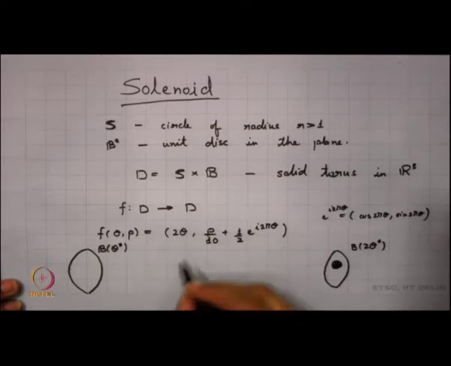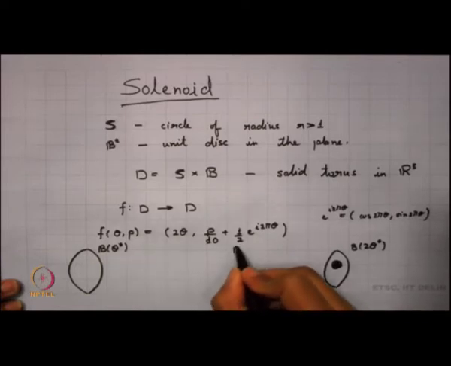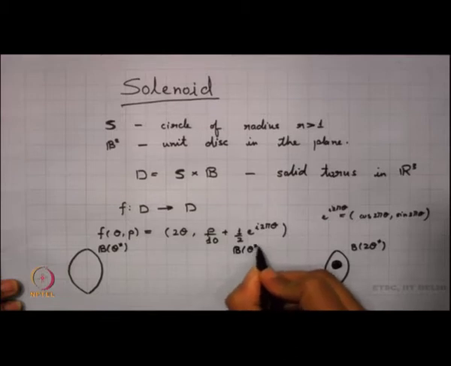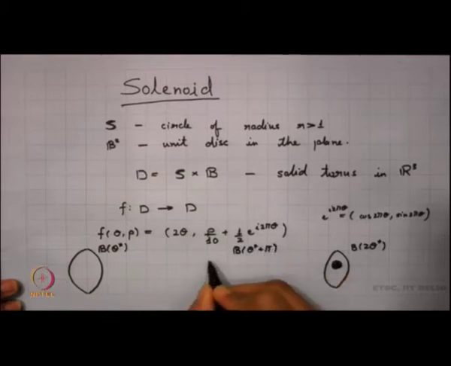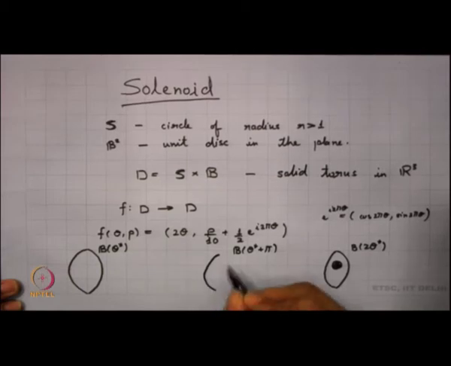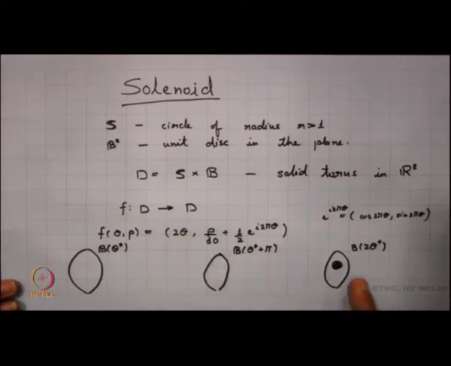Now, if I look into what happens to B of theta star plus pi, what happens to this cross section? Then this cross section is also mapped onto B twice theta star, right. This cross section was mapped here, in B twice theta star, and this cross section is also mapped into B twice theta star, because that is how it goes, right.